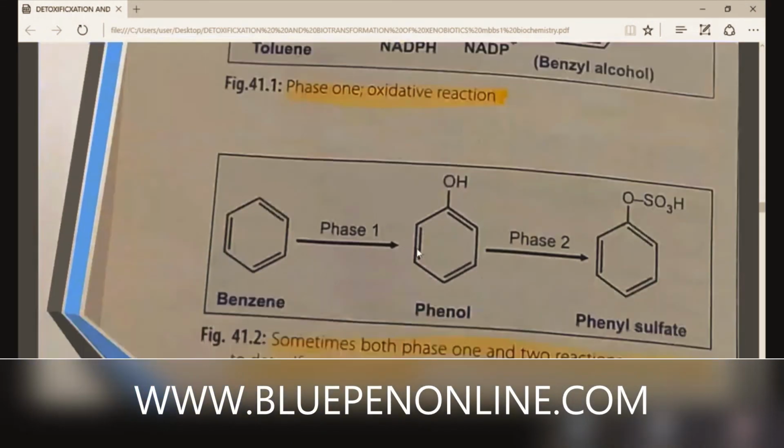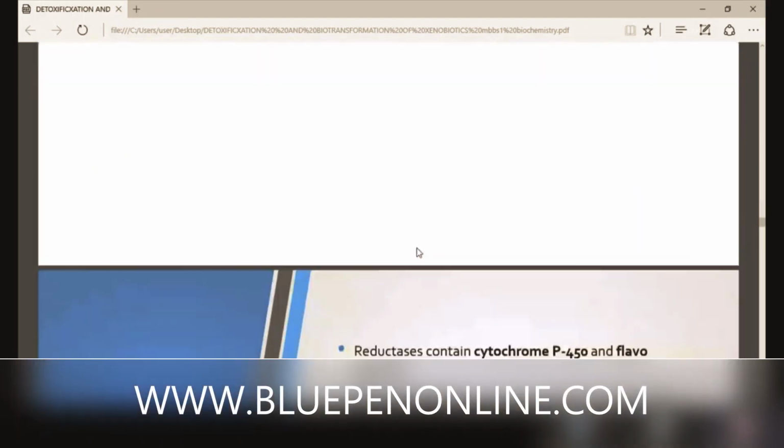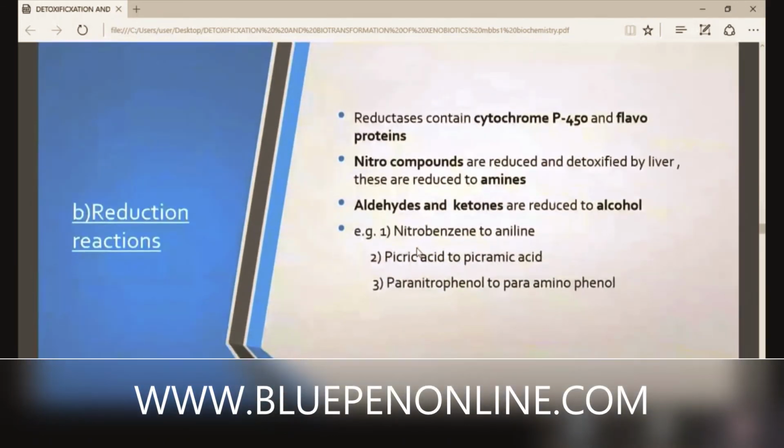Then next is reduction reactions. That is the second reaction that comes under phase 1. Reductases contain cytochrome P450 and flavoproteins. Cytochrome P450 is a very big topic.